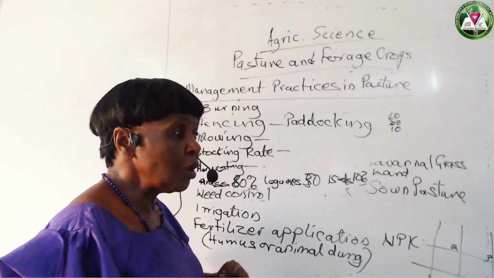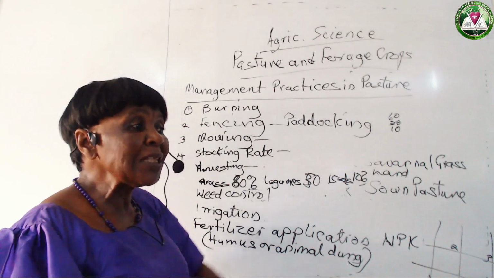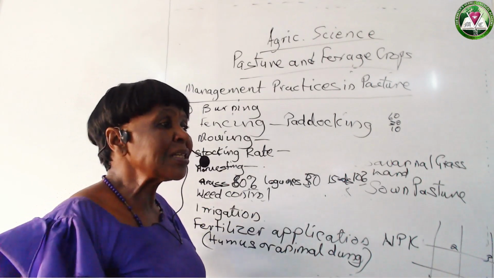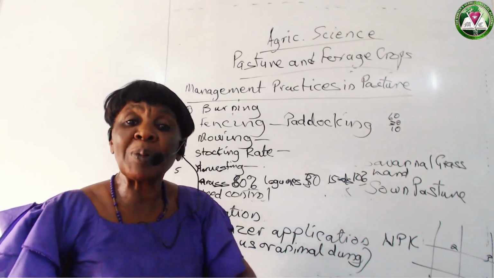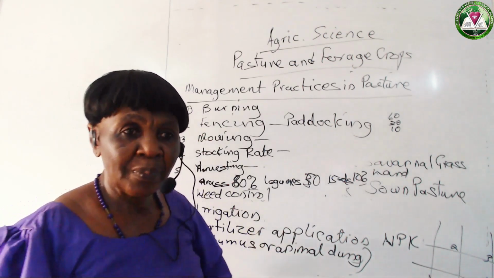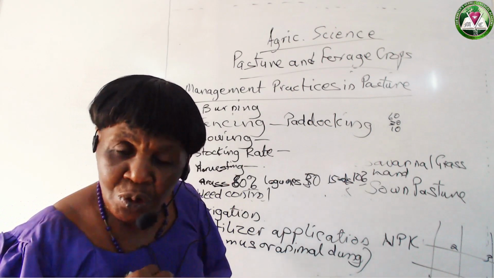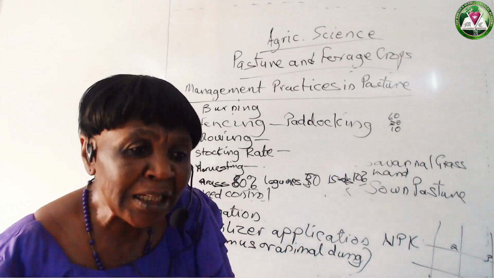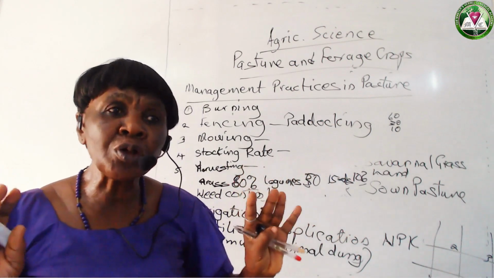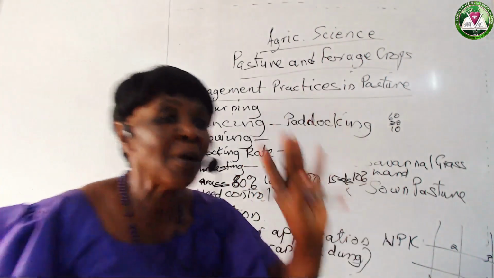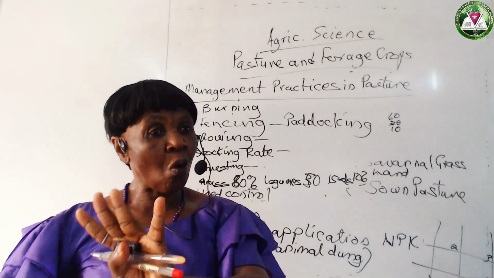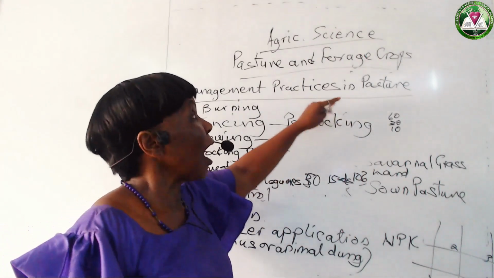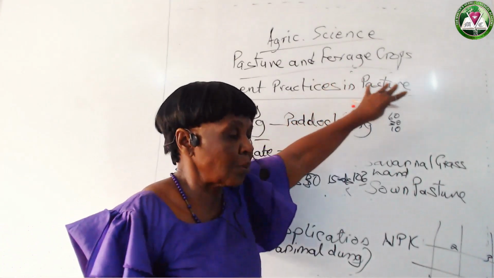Like I told you, a farmer may decide to plant maize, beans, cowpea, or groundnut. Not for the farmer's use, but when they are about to produce fruits, before they flower, the farmer will harvest them and then store them for feeding livestock. They are all forage crops.